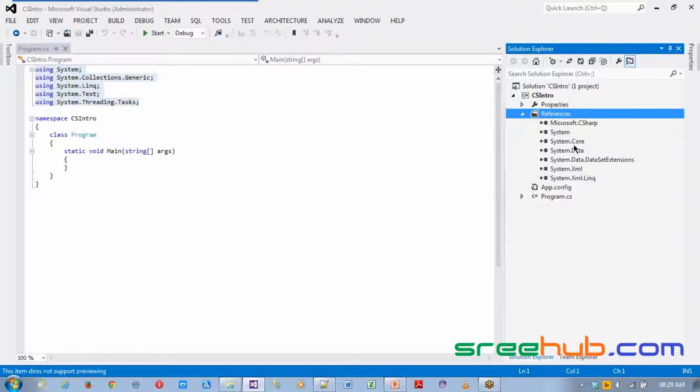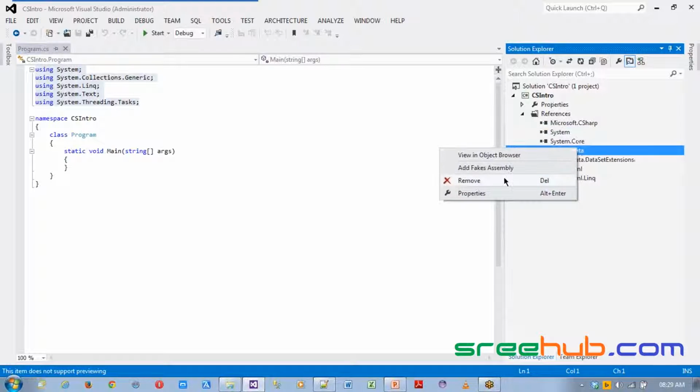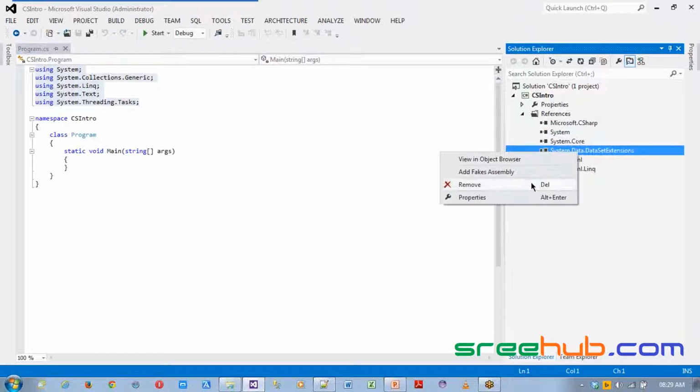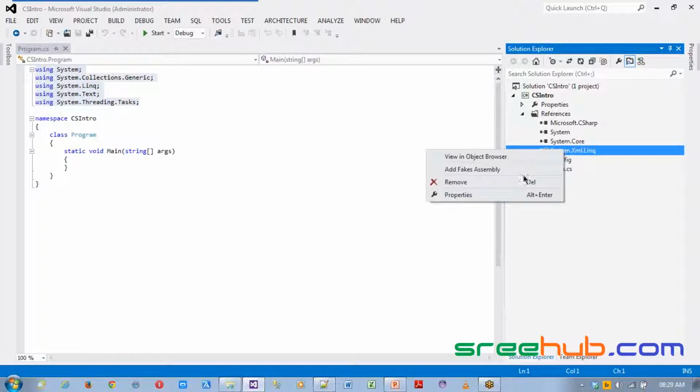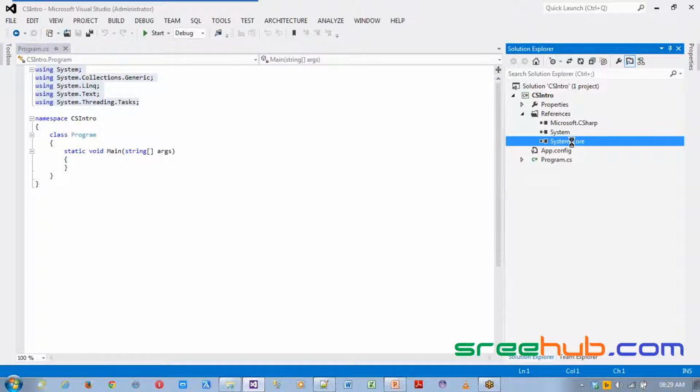Now here, if you don't need any library, you can actually remove that. Now let's say I've created a simple class object. I just need System, that's it. I don't need anything like System.Data or anything. You can just right click and remove, because that is something which got created by default when you create your project. Let's say I don't want System.Core, remove it. Not a problem. So this is a very simple presentation.